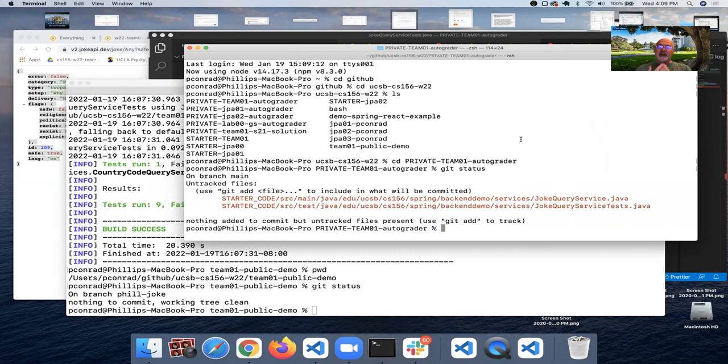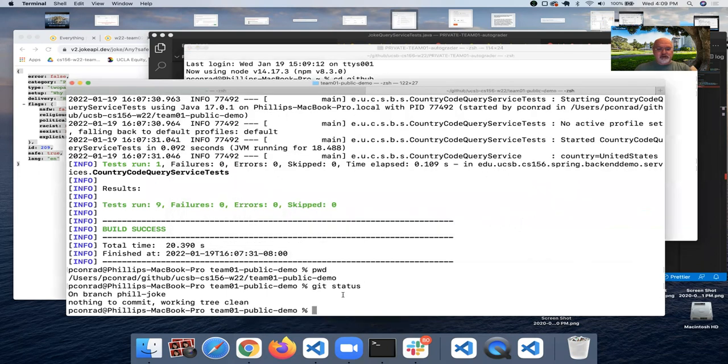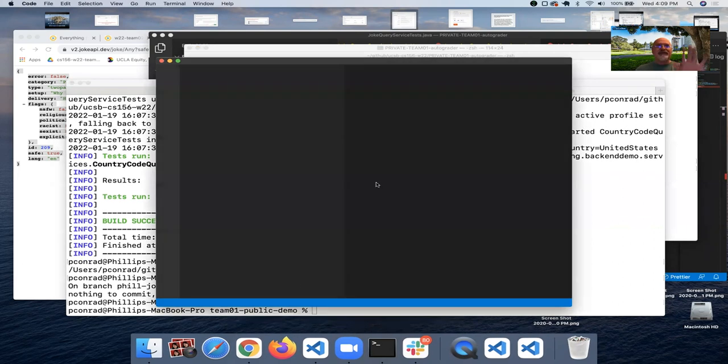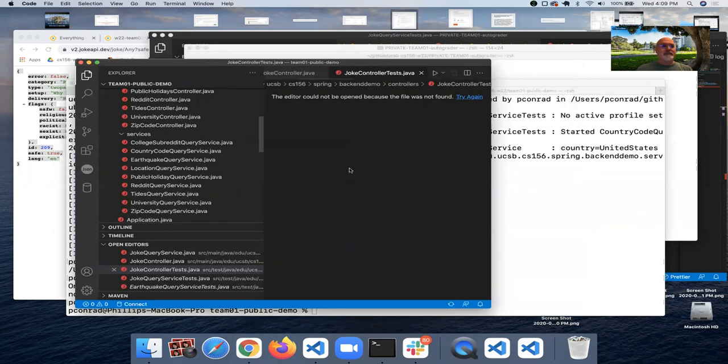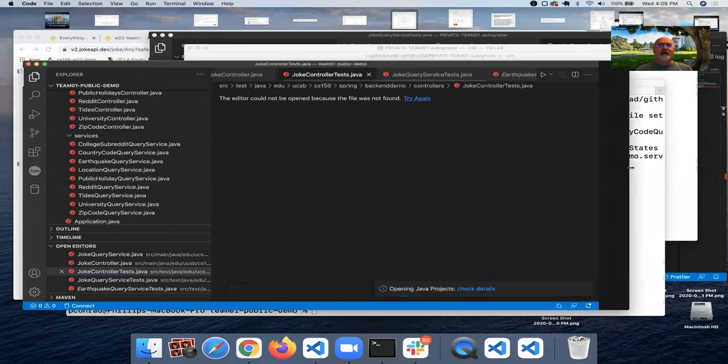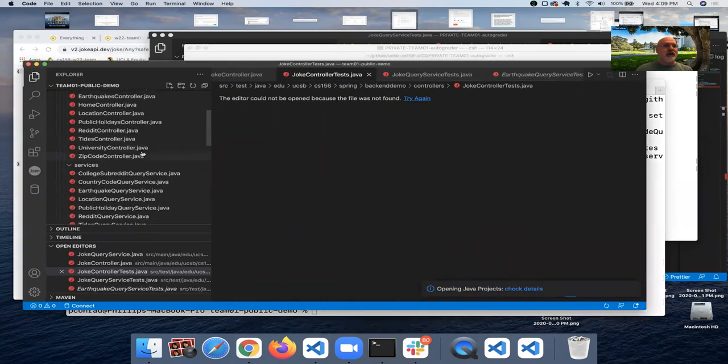Fortunately, because of the magic of Git, the fact that I've been making all these changes to the wrong code base is not the end of the world. Here's what I'm going to do. I'm going to come down here, and you can see that I've got a clean branch, fill joke, nothing to commit, working tree clean. I'm going to open up VS Code in this directory, and here I'm going to look,